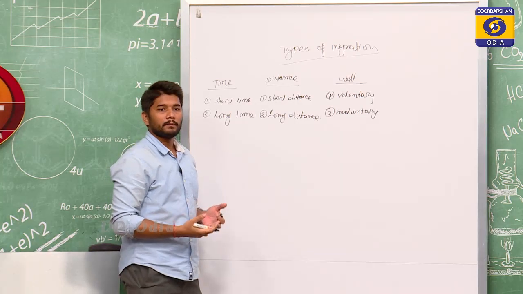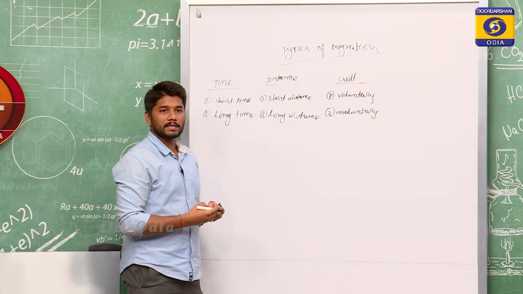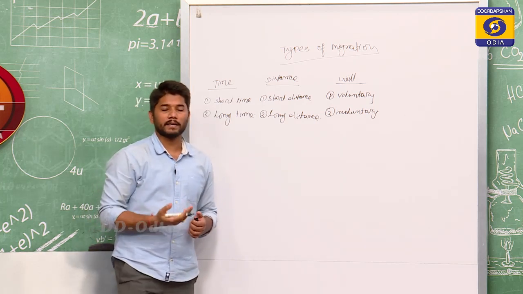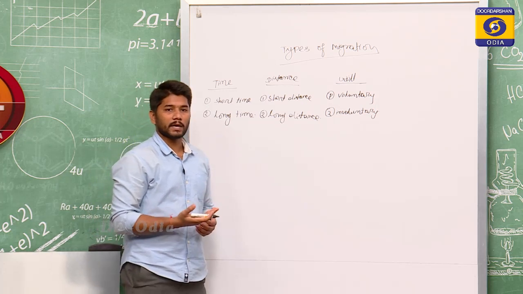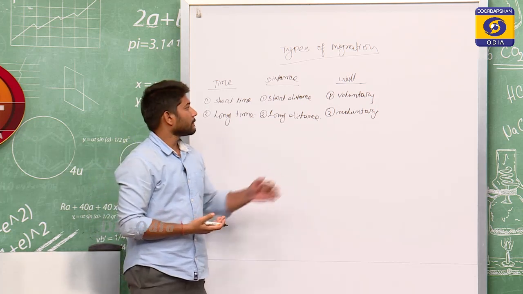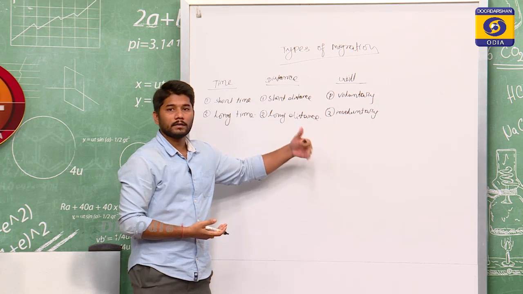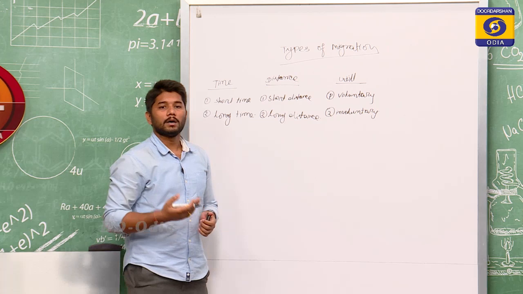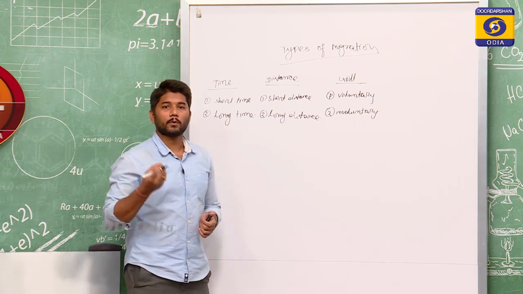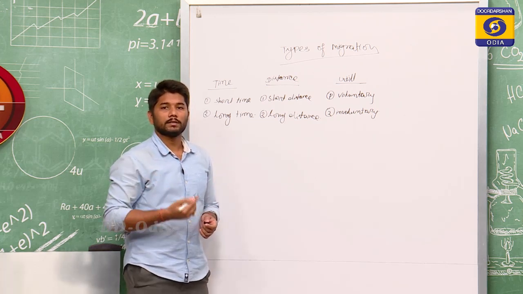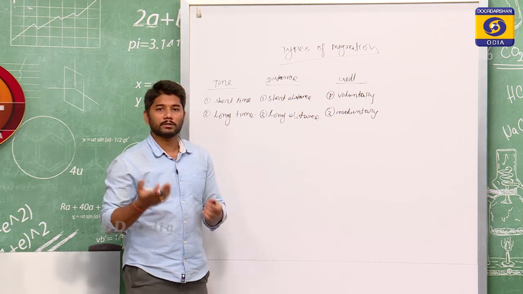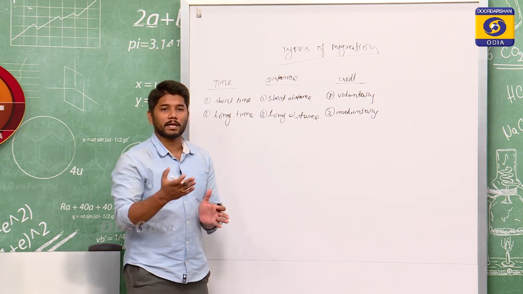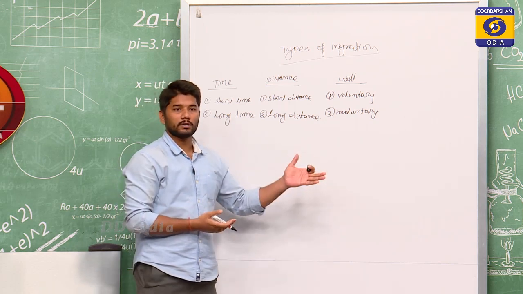For example, by their own will and own desire, if someone migrates, then it is called voluntary migration. And if someone migrates involuntarily, that is forcefully, for example, somewhere a dam or a project is going on, somewhere the government is forcing people to move from one place to another place, then it is called involuntary migration.